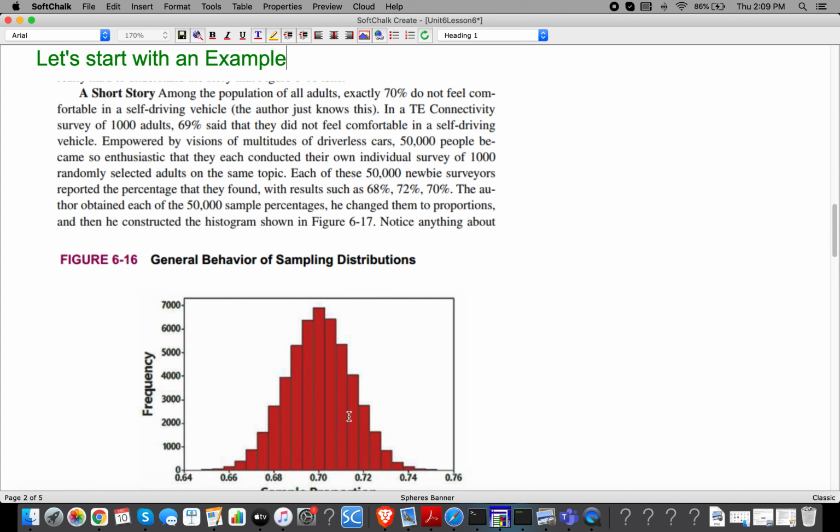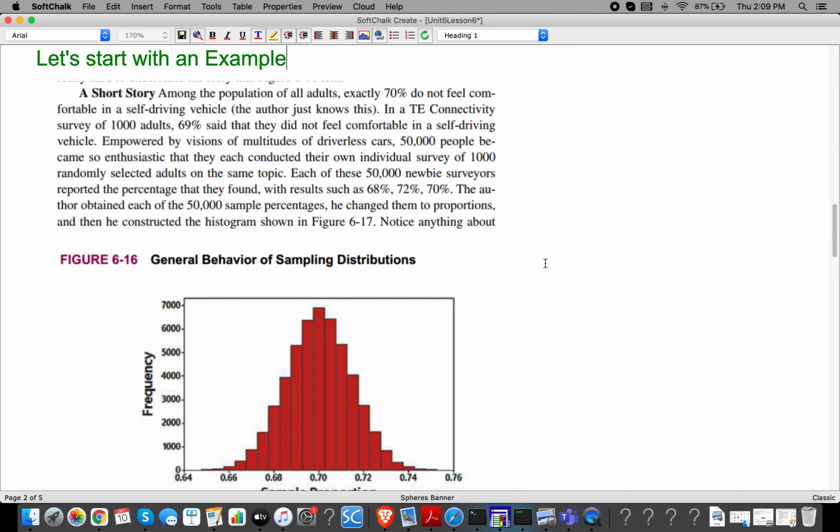This TE Connectivity survey of 1,000 adults, they did it, and they found that 69% said they do not feel comfortable in a self-driving vehicle. So they sampled 1,000 adults, and of those adults, 69% said, I don't feel comfortable. And then, empowered by visions of multitudes of driverless cars, 50,000 people became so enthusiastic. So this is 50,000 other people. They said, well, I'm going to do my own survey of 1,000 randomly selected adults.